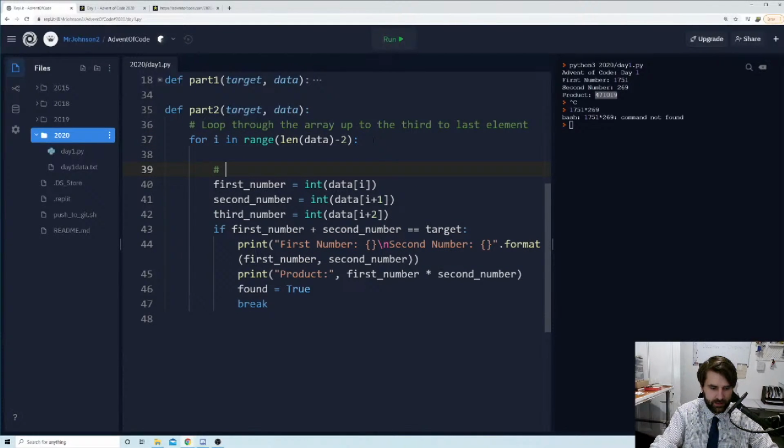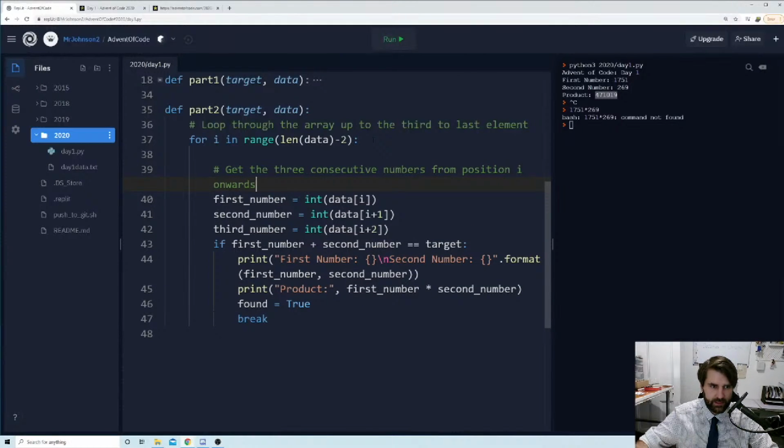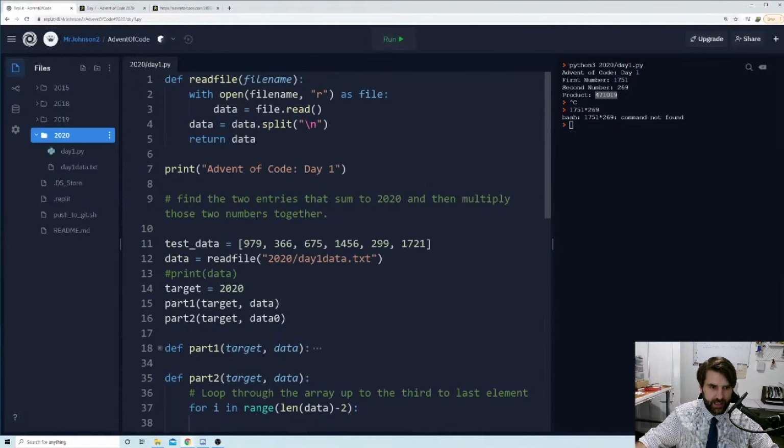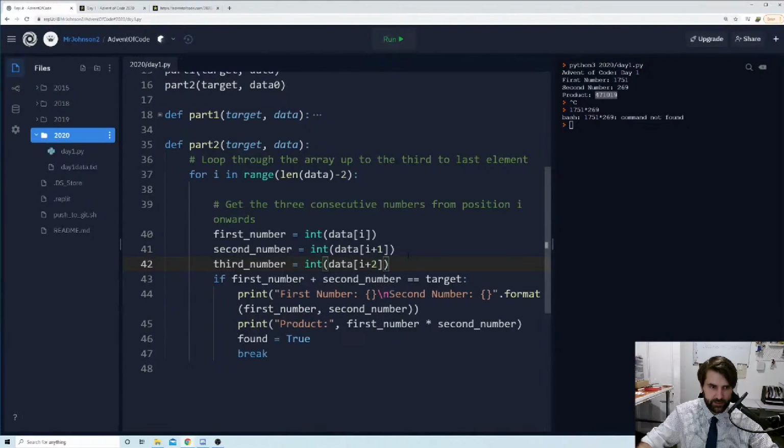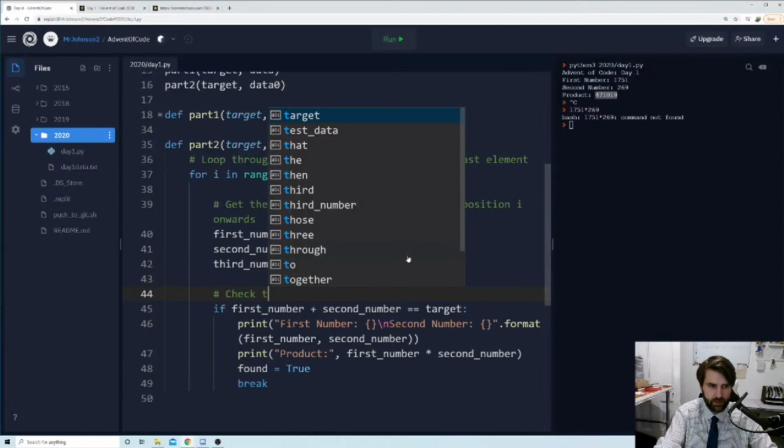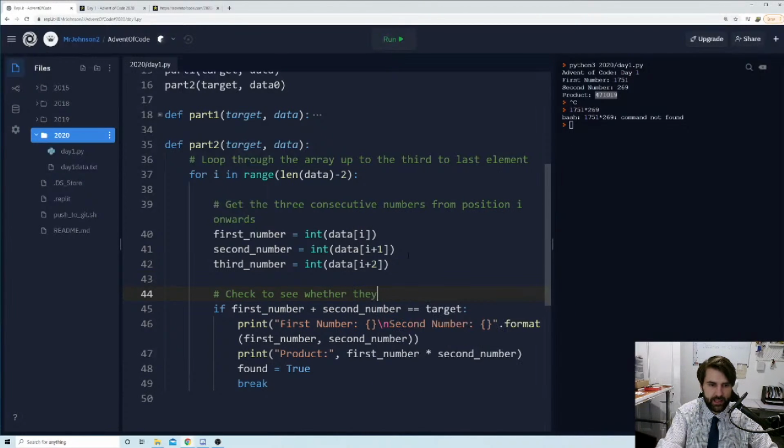We're then going to get the 3 consecutive numbers from position I onwards. So if I is 2, we're going to get this one here, so 0, 1, 2, and then we can get the 3 consecutive numbers. So this will be the first one, this will be the second one, this will be the third number. So we get those numbers, and then we're just going to check to see whether they add up to the target. And so we're going to take if first number, add second number, add third number.